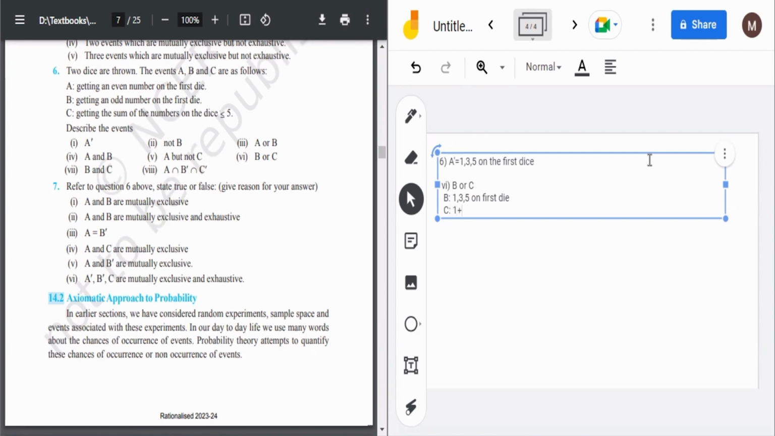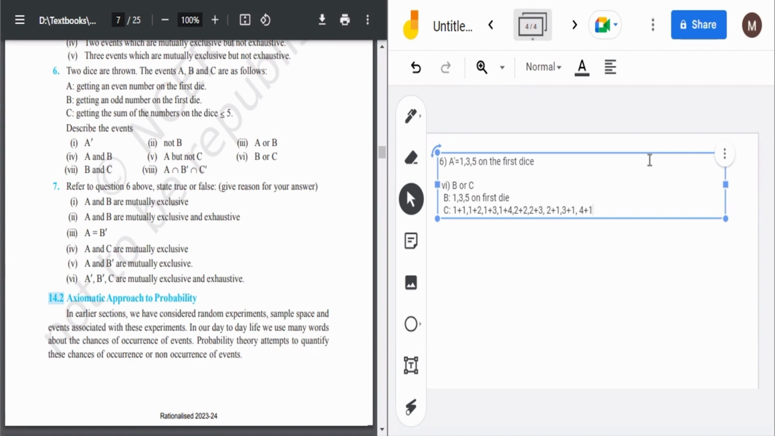So it can be 1 plus 1. It can be 1 plus 2. It can be 1 plus 3. It can be 1 plus 4. And it can be 2 plus 2. Then it can be 2 plus 3. And anything else? No. And their counterparts that are to be taken. Like if I write it again, so it will be 2 plus 1 also. Then 3 plus 1 also. Then 4 plus 1 also.